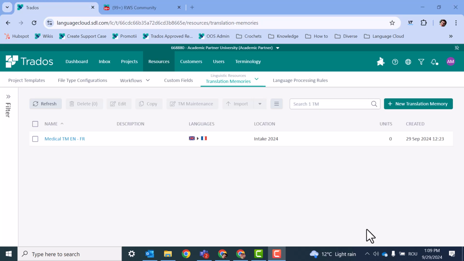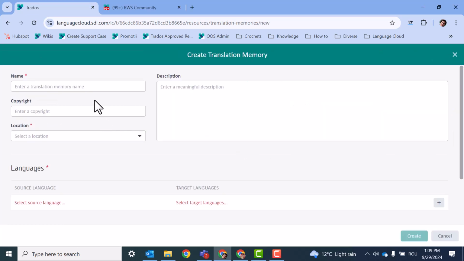that here a translation memory and a translation engine can have multiple language pairs. This function is not available on Trados Studio, where for each translation memory you can only have one source and one target language. So we go in Resources, Linguistic Resources, Translation Memory, New Translation Memory.